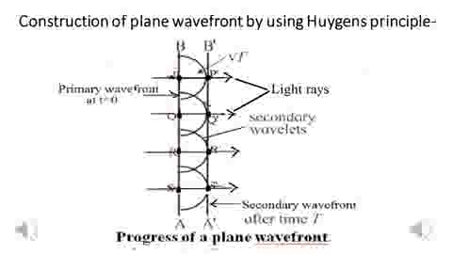Then draw the semicircles around the points P, Q, R, S with radius equal to vt, and these semicircles are the spherical wavelets. Then draw the tangential surface to all these wavelets at points P', Q', R' and S', and this tangential surface A'B' is the new secondary plane wavefront, and in this image also light rays are perpendicular to each plane wavefront.